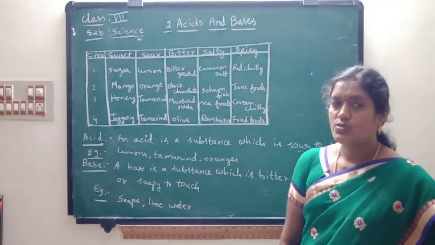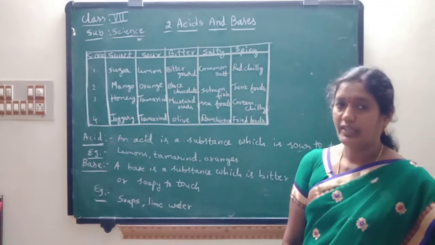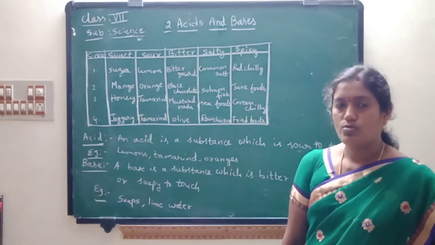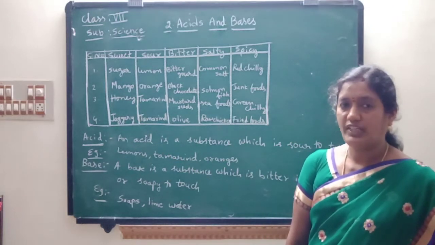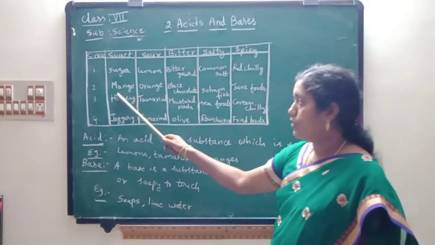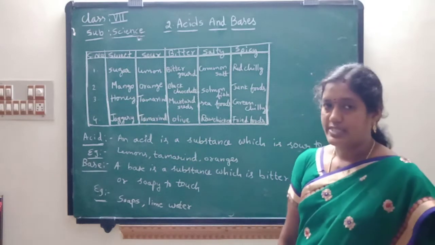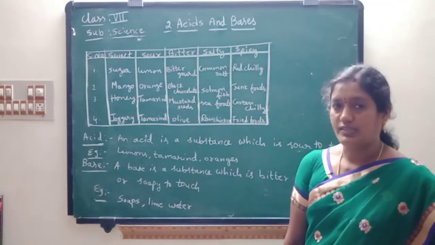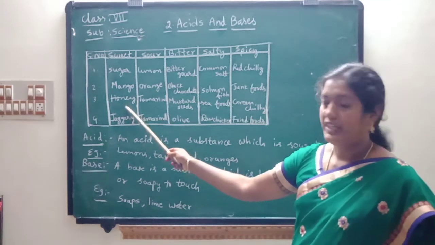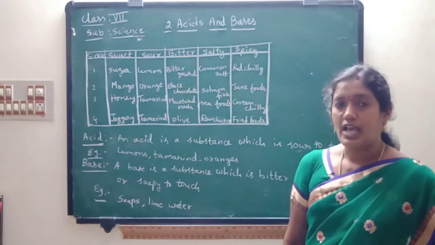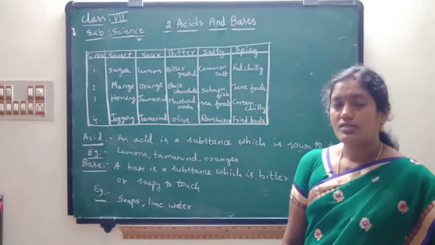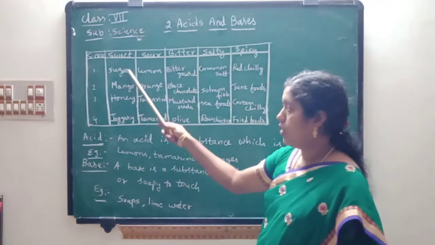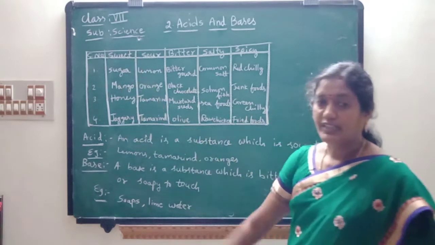And where does this sugar come from, children? Sugar cane. Next, mangoes. In this summer we have eaten lots of mangoes because of their sweet taste. So mangoes are sweet to taste. Next, coming to honey. Honey is obtained from honeybees, which is very sweet in nature. And jaggery. Children, jaggery is what we add while making sweet recipes like payasam, parmanam and so on. So these are all sweet in taste.